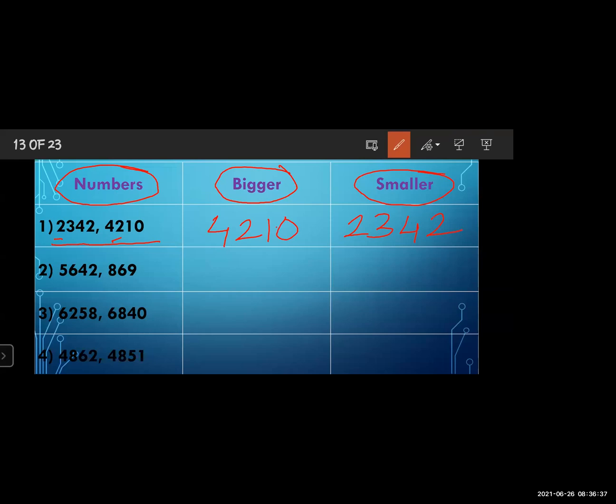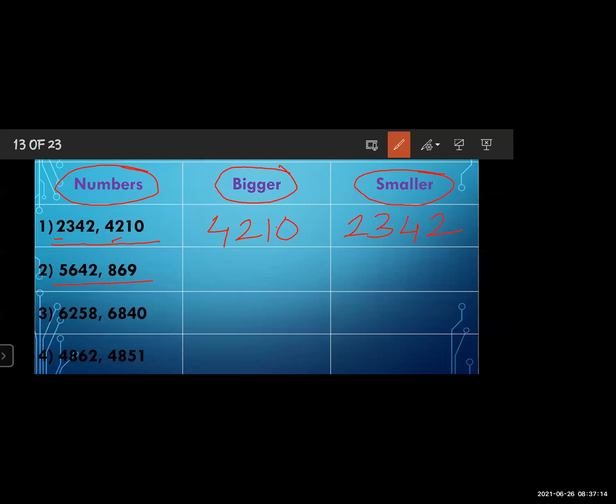Now, what is the second example? The first number is 5642, and the second number is 869. Now see here, when the digits are different in the two numbers, it is very easy to find out which number is bigger and which is smaller.